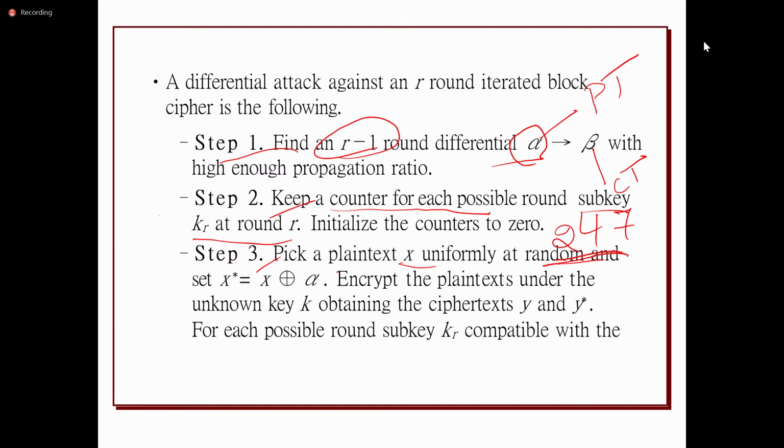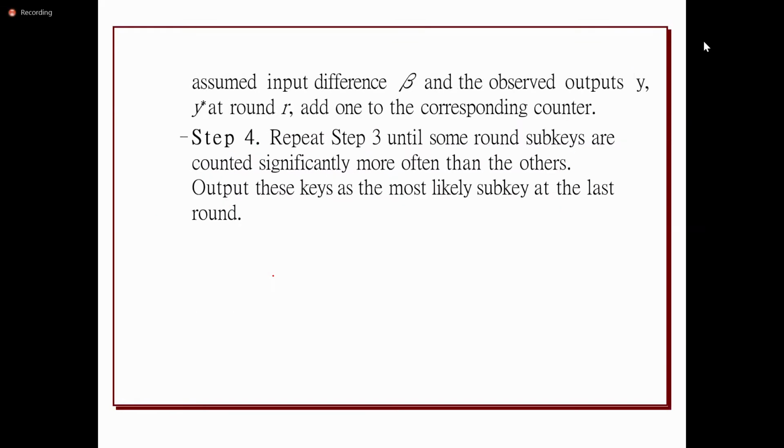The cryptanalyst will take the plaintext pairs and perform the XOR operation. First, the cryptanalyst will take the two messages, M and M dash, and the XOR difference will be represented as alpha. The cryptanalyst will choose the plaintext like X, and perform the XOR operation with alpha. So the cryptanalyst will try to obtain the result where the probability ratio will be high. And also it will get the difference for the generated ciphertext.